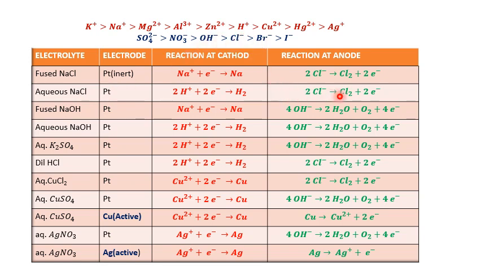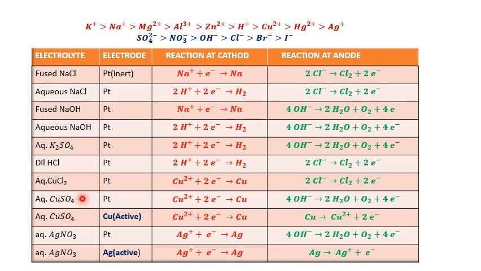Next, fused NaOH. Fused means Na+ directly gives Na, and for OH− the reaction is fixed here. Next, aqueous NaOH, again the competition takes place between H+ and Na+, so H+ is discharged, and OH− gives the reaction. Next, K2SO4, dilute HCl, aqueous CuCl2, aqueous CuSO4.